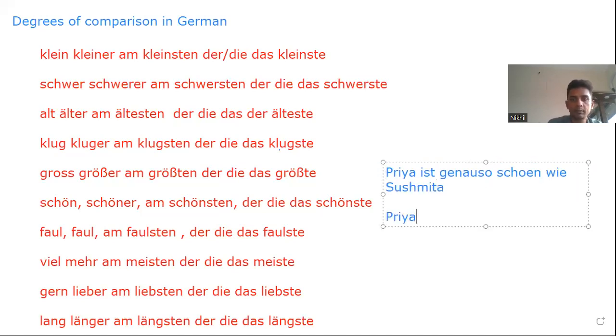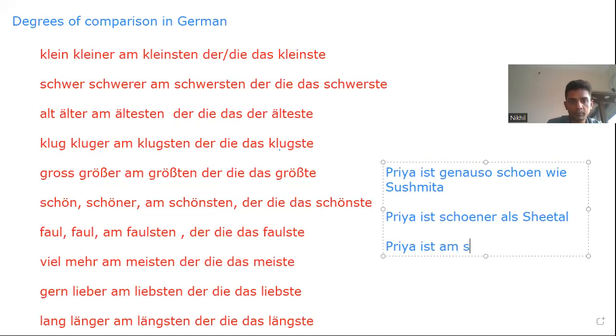Priya ist schöner als Sheetal. Priya is more beautiful than Sheetal. Priya ist am schönsten. Priya is the most beautiful. Now, Priya is the most beautiful girl. If there's a noun in front of it, use the last form: die schönste. Easy to understand.